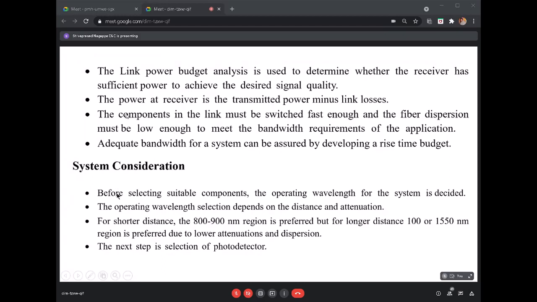Now, before that, you will have a multi-mode or single-mode fiber, right? So what are the factors that we need to look into? For example, the core size, then the core refractive index profile, the bandwidth, the dispersion that is taking place, the attenuation, the numerical aperture, and the mode field diameter.